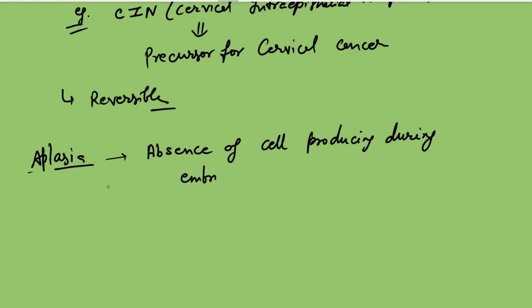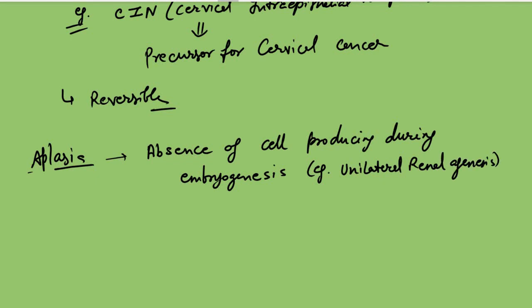That is aplasia. An example is unilateral renal agenesis. Genesis means formation, so formation is absent. The patient develops only one kidney. That is an example of aplasia.